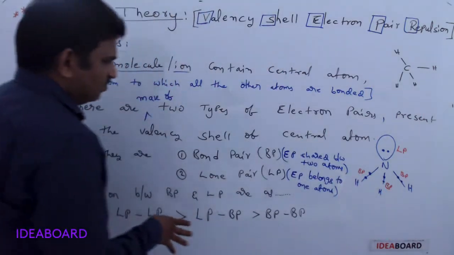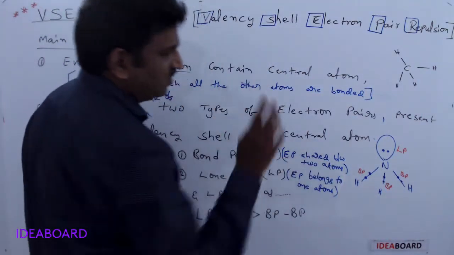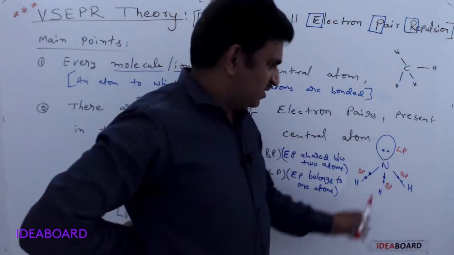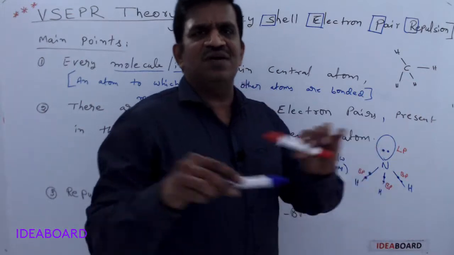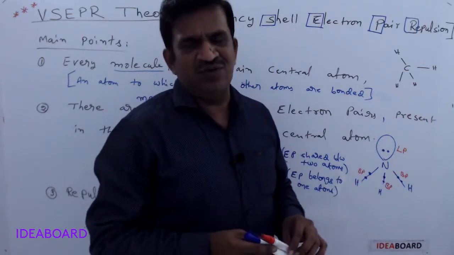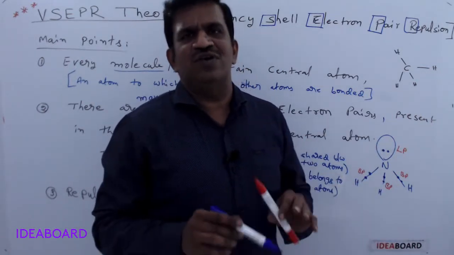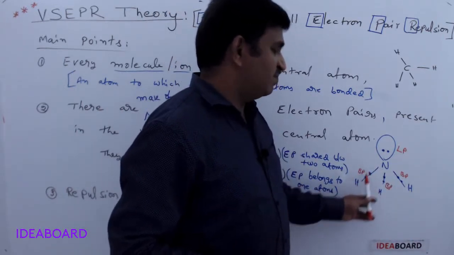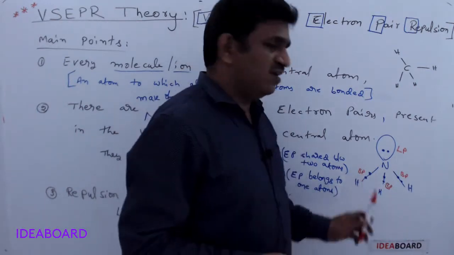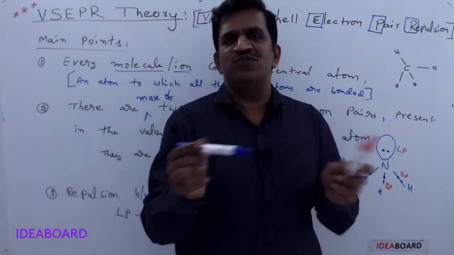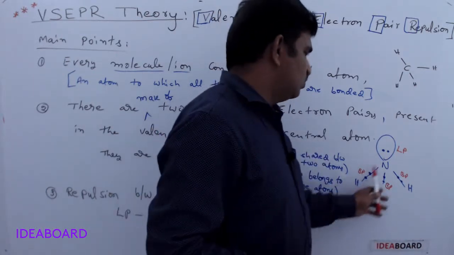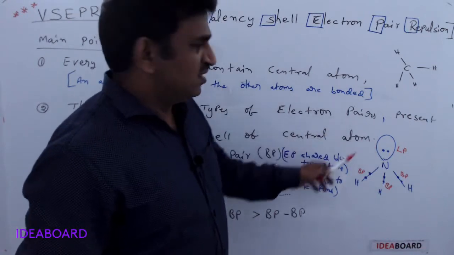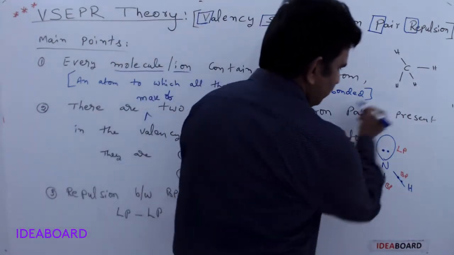Okay, so a bond pair means a shared pair of electrons. Here, for example, this is wife and husband. In between two atoms, the electron pair is present. House to office, office to house, there are no other chances. Here the bond pair electrons must be in between these two atoms only. But a lone pair is like a bachelor, it can roam everywhere.